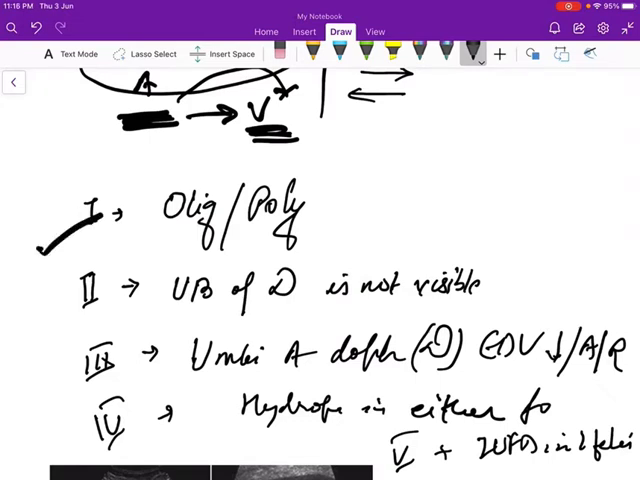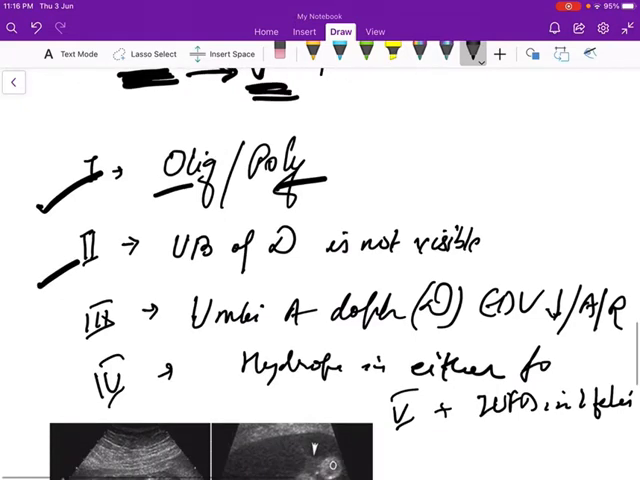Stage 1 is where the donor becomes oligo while the recipient becomes polyhydramnios. Quintero stage 2 is where the bladder of the donor is not visible. Stage 3 is where the umbilical artery Doppler pattern of the donor twin changes and diastolic flow decreases or becomes absent or reversed. Stage 4 is where there is hydrops in either fetus, and stage 5 is IUFD in one fetus.